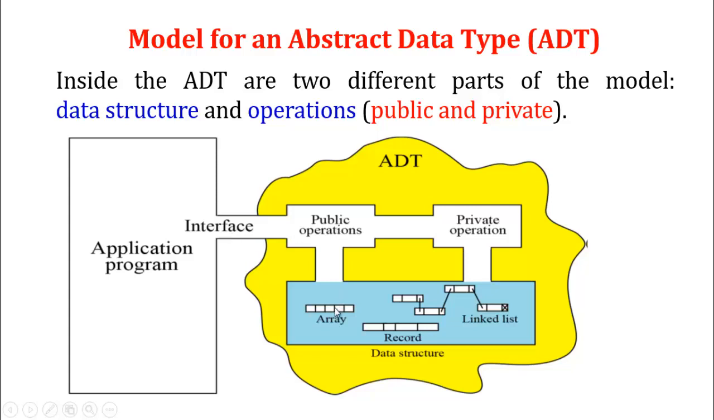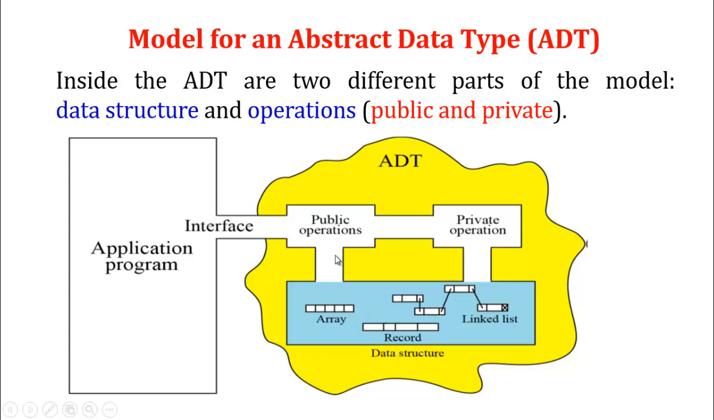In the data structures, we have different types of things. One is an array, another is a record, a collection of files, and then linked list, stack, and queue. Like this it goes on, and we call these data structures. These are the two different types of information: the data structure, and the operations.